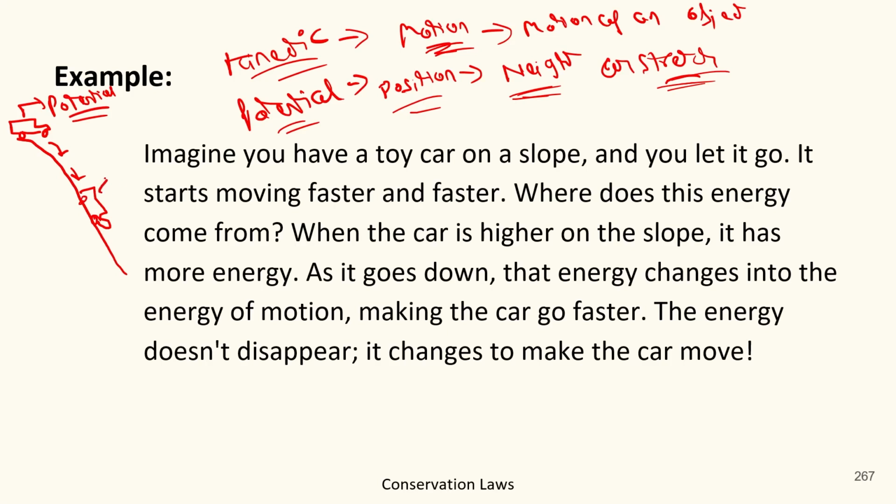And this movement comes from the kinetic energy, because the kinetic energy provides it the power to move down, and here the potential energy is getting converted into the kinetic energy.